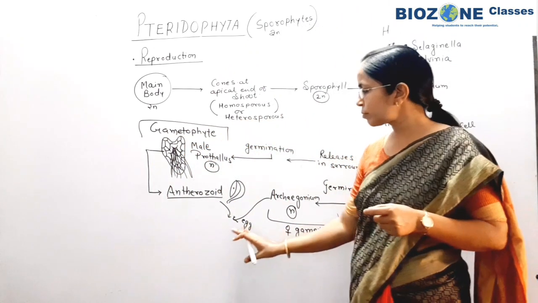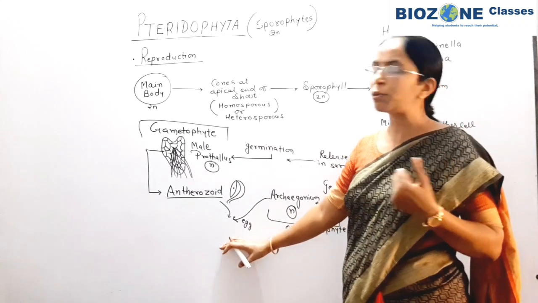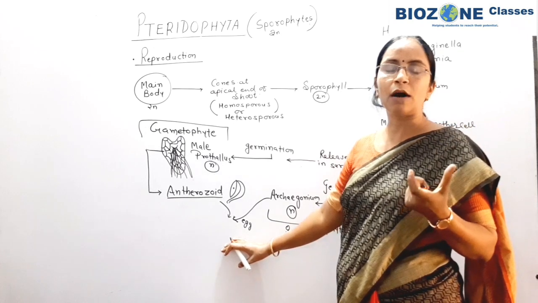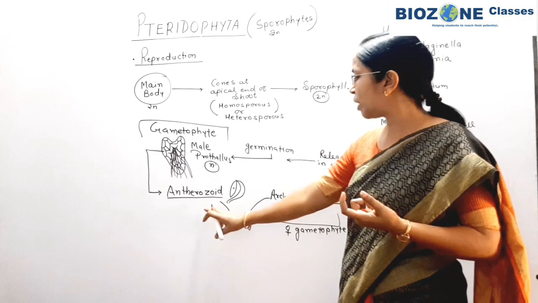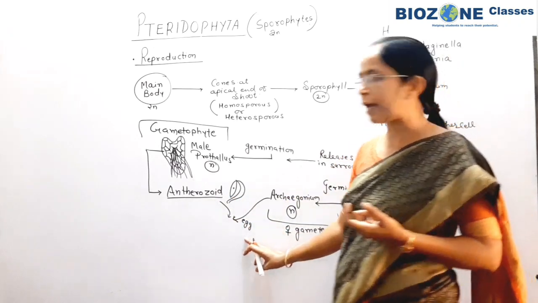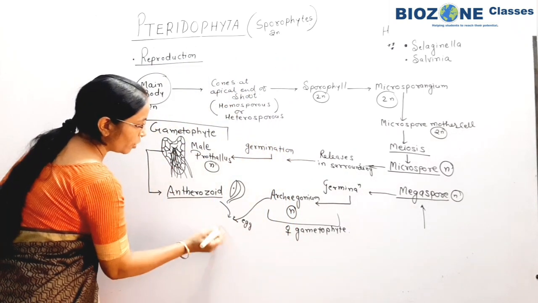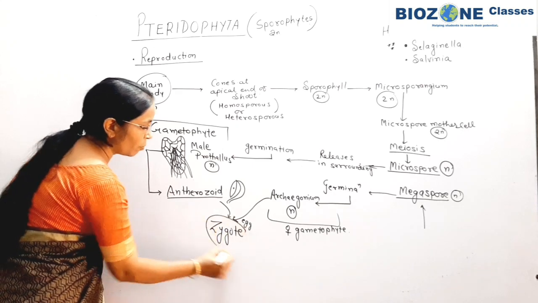So if you are having any doubt in the fertilization in Pteridophyta, go to the last lecture of bryophyta and understand how that process of fertilization takes place in bryophyta. So the enterozoid, with the help of water, reaches the archegonium, fuses with the egg cell, and upon fertilization, what will form here? Here the zygote is formed.